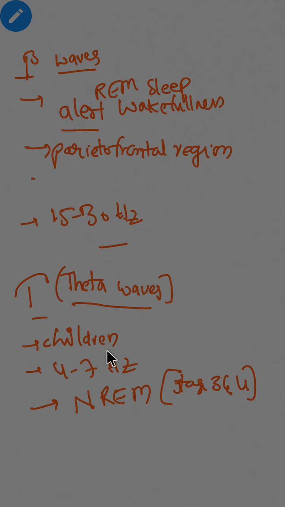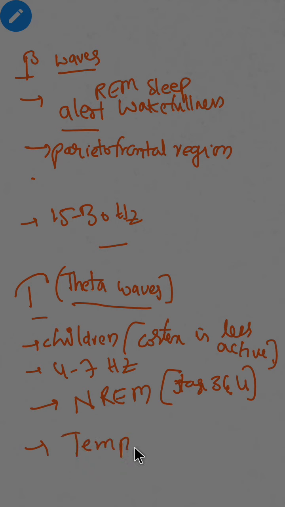Usually in children also we can see theta waves, because the cortex in children is less active. These waves arise from temporoparietal region, and they have lower frequency but high amplitude. Frequency is very low compared to other waves, 4 to 7 Hz, but they have high amplitude.